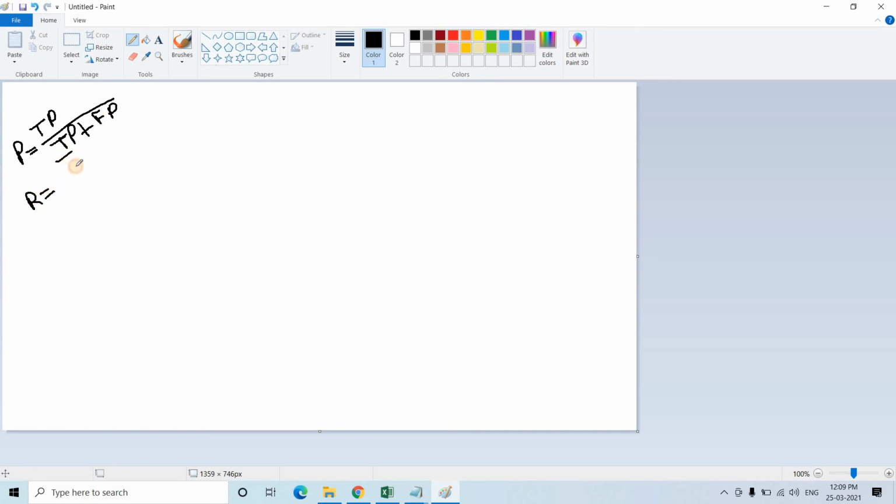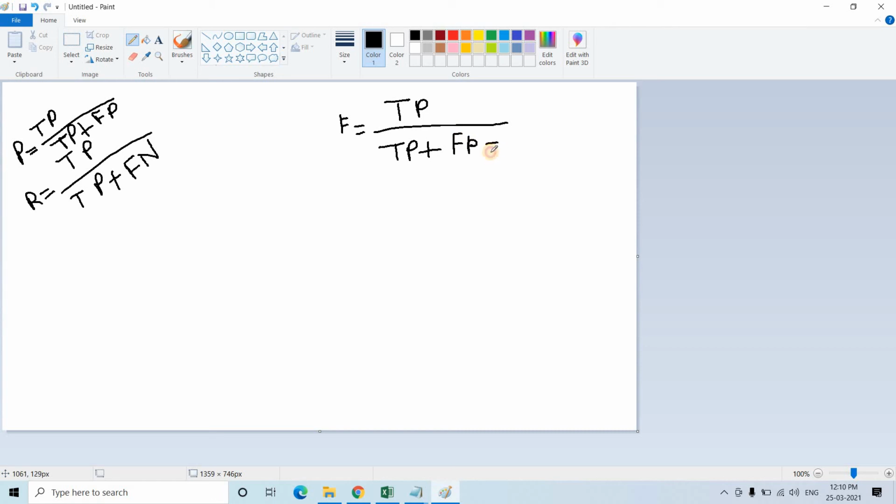Recall is TP, which I have told you always comes at the top, divided by TP plus FN, because here FP was coming, so here FN. Now the F1 score, as I told you, is TP by TP plus FP plus FN divided by 2, right? So this is the formula.